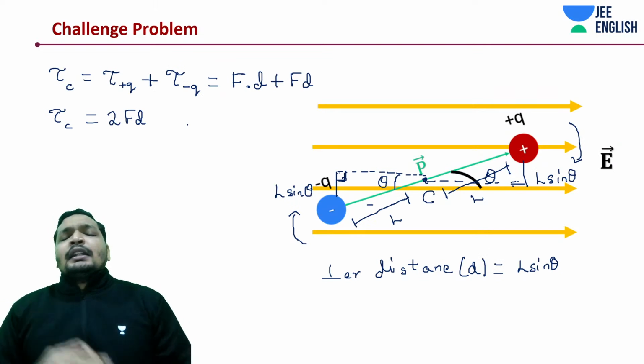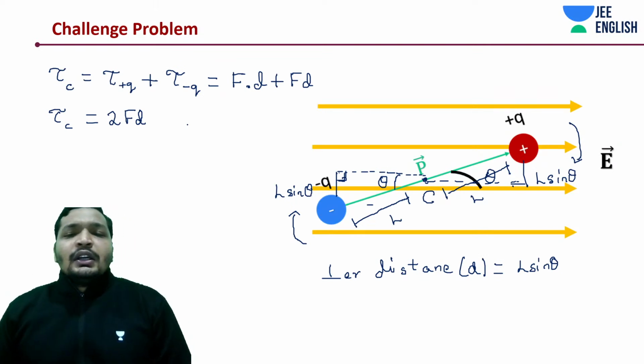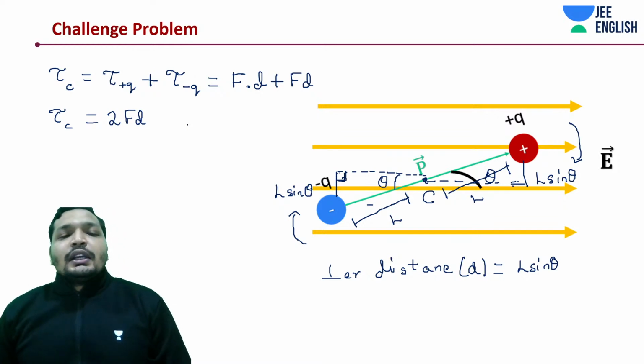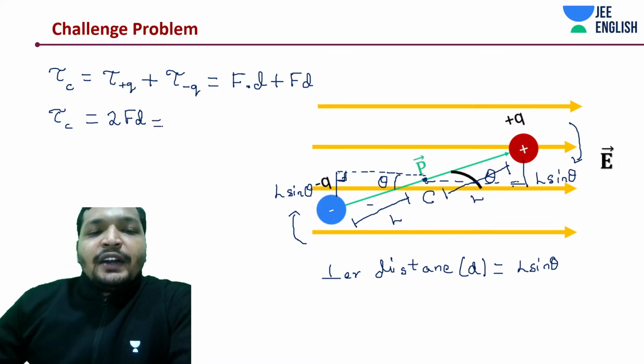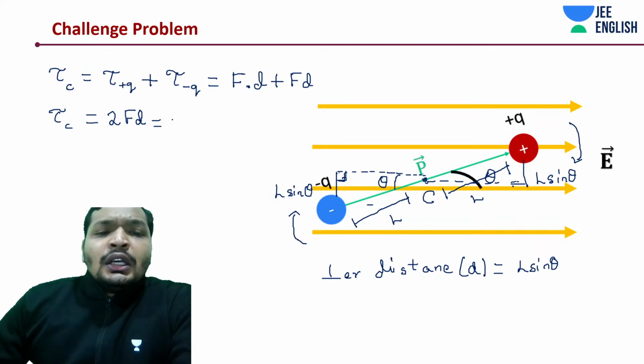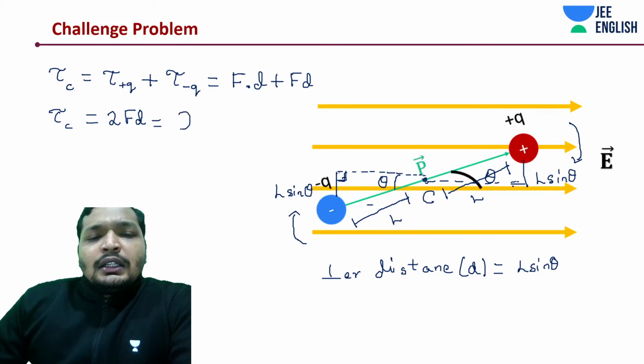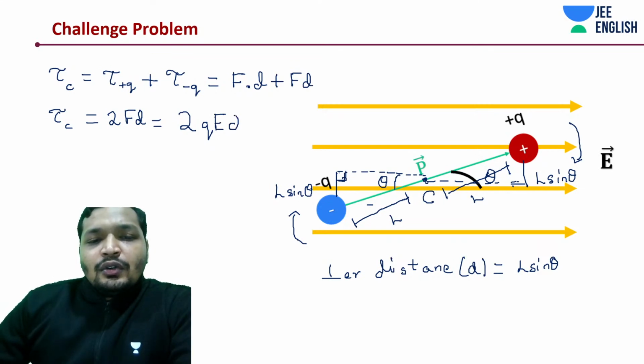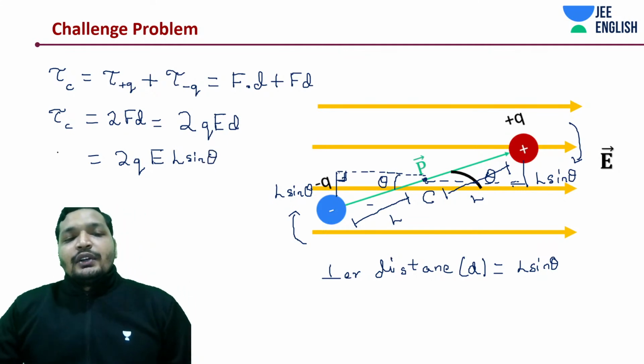In this case, it would rather be minus Q into E if you take clockwise to be negative, but that is fine. We are just talking about the magnitude for now. So now this is going to be 2 into Q into E into D. It is not the distance between both. The D distance is going to be how much? L sine theta. So 2QE L sine theta. We just calculated this torque.